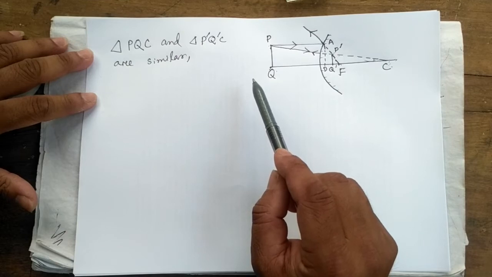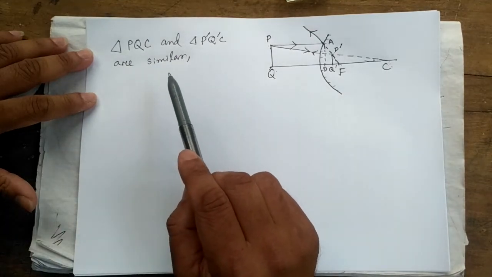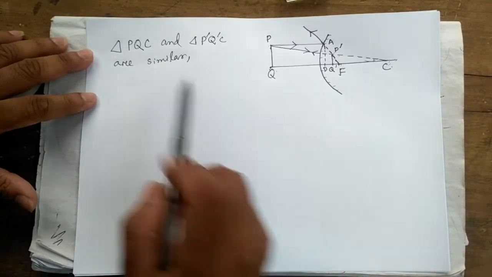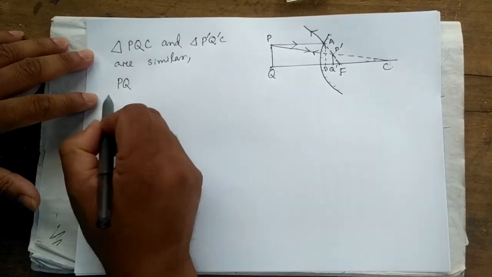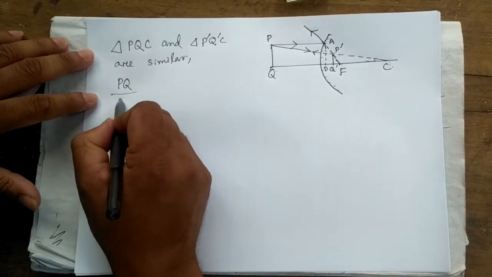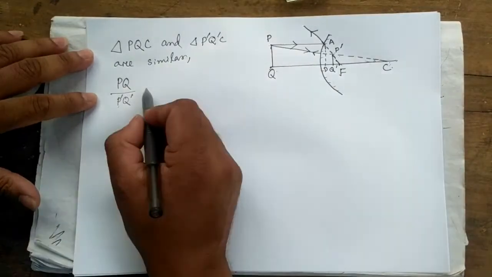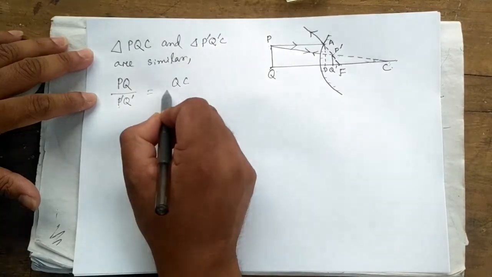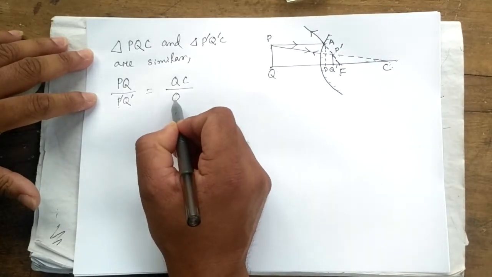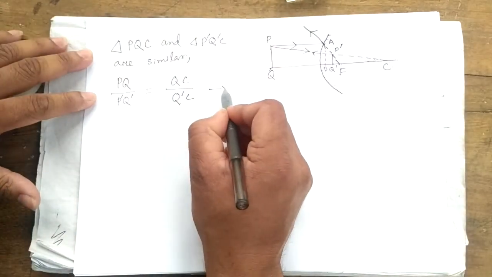So we can say that triangle PQC and P dash Q dash C are similar. So the ratio PQ by P dash Q dash will be equal to QC by Q dash C. This is your equation 1.